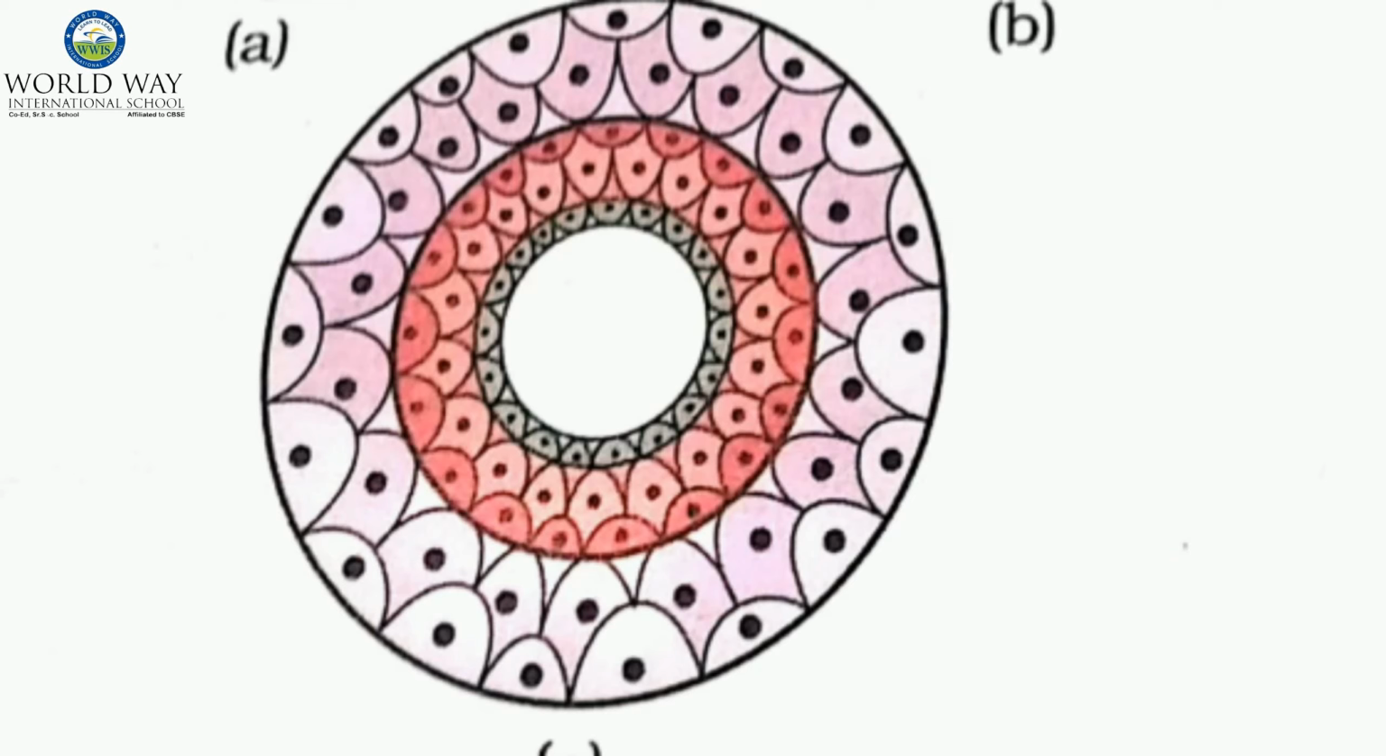Example, sponges, coelenterates, and flatworms. I think you have understood the concept.